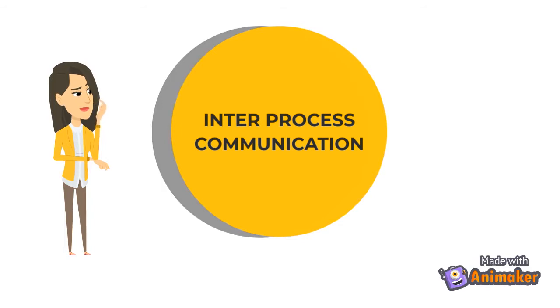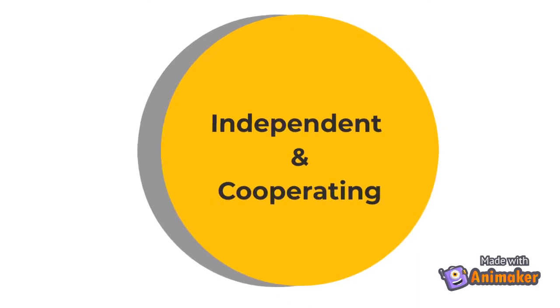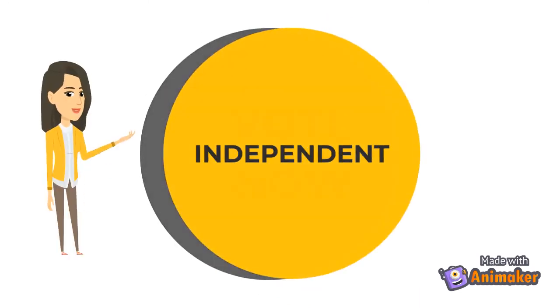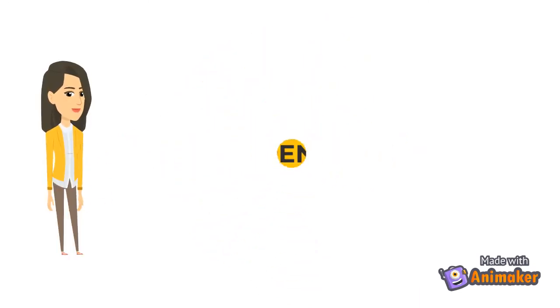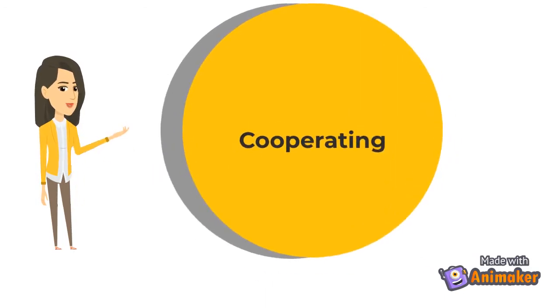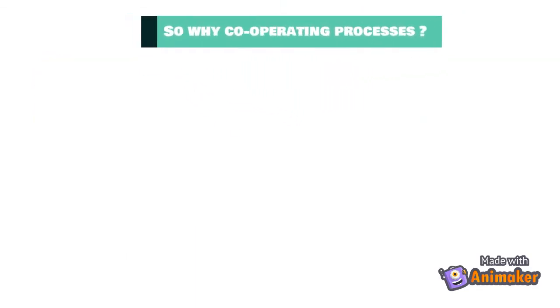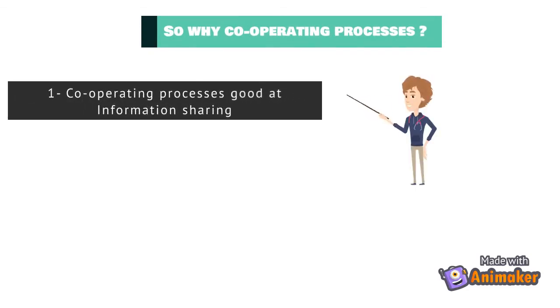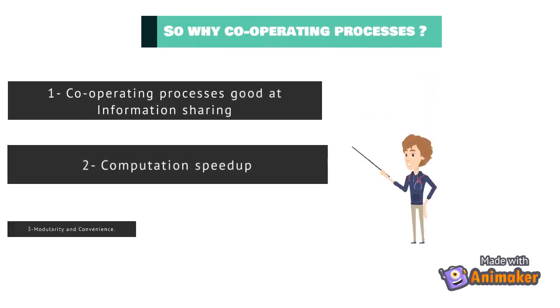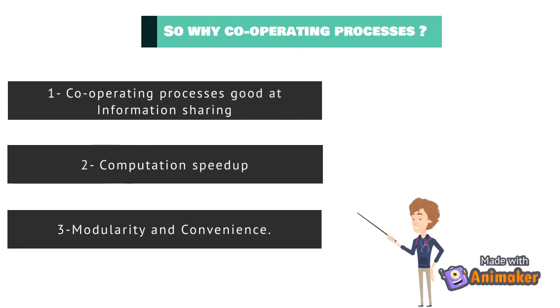Inter-process communication is the mechanism provided by the operating system that allows processes to communicate with each other. Processes within a system may be independent or cooperating. An independent process is not affected by the execution of other processes, while a cooperating process can affect or be affected by other executing processes. In this video we are going to talk about only cooperating processes. So why cooperating processes? Cooperating processes are good at information sharing, computation speedup, modularity and convenience.